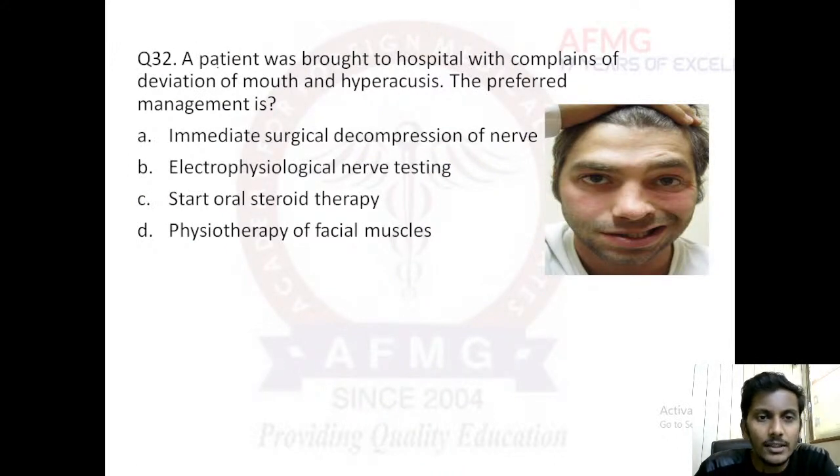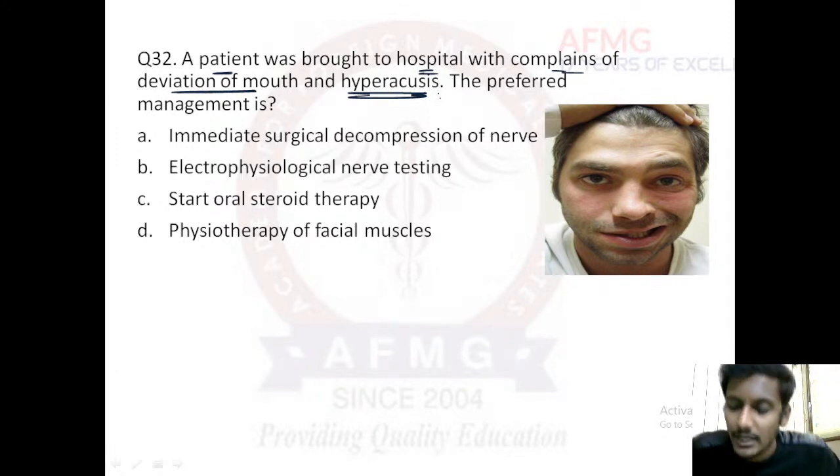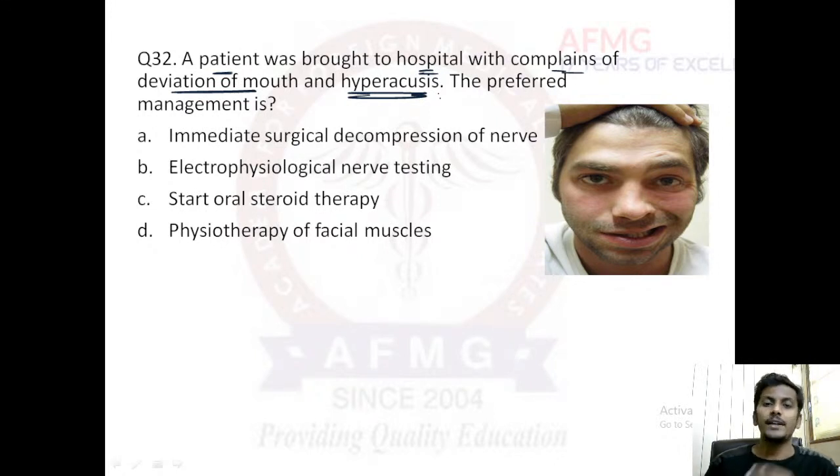Question number 32 says a patient was brought to the hospital with complaints of deviation of the mouth and hyperacusis. Hyperacusis means a loud sound appears more loud. The preferred management in this case, this was the image which was given, right? There is deviation of the mouth. What is this? Everybody knows now.